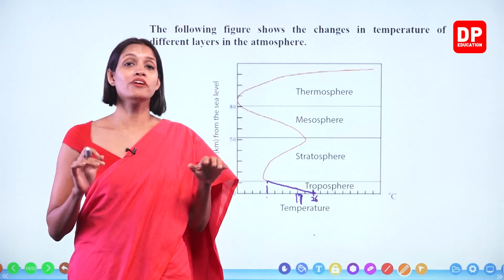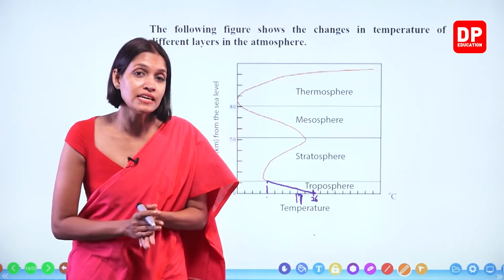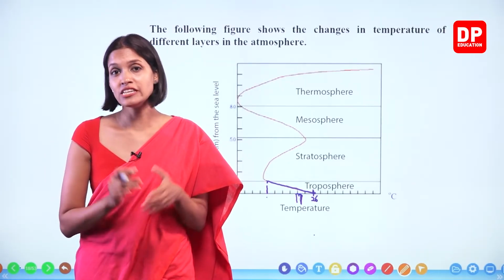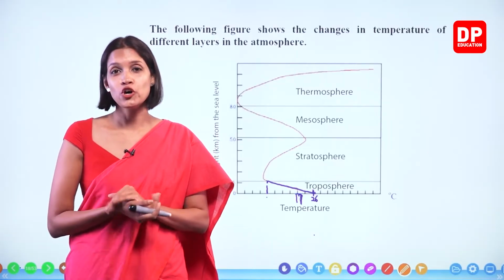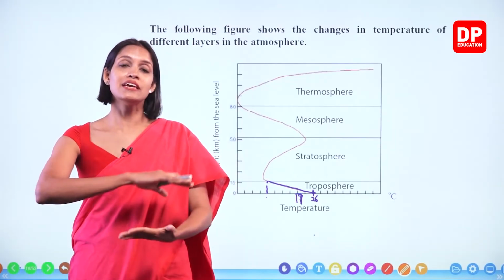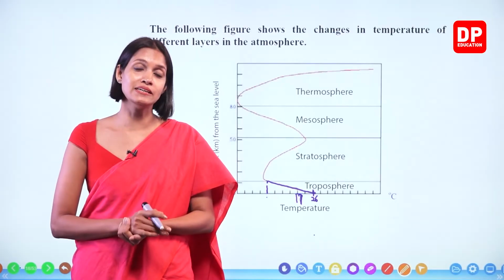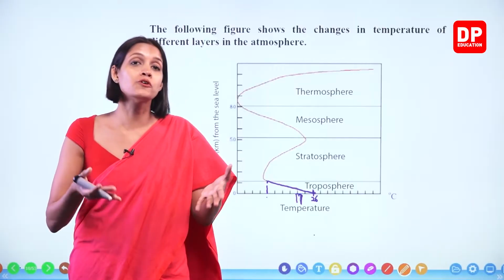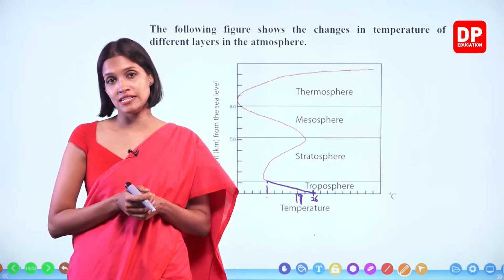Now we all know when we consider the earth, because of the sun's heat, the earth gets heated up faster. Right, children? The earth gets heated up faster because of the sun's heat. Okay? So at the same time, next to the earth, the air layer present, when you consider the troposphere, the lowest air layer, the air particles, the air present closer to the earth also gets heated up faster because of the earth's heat. Right?